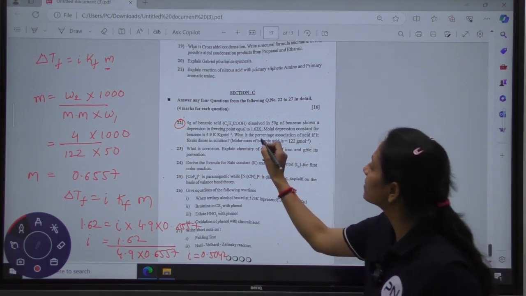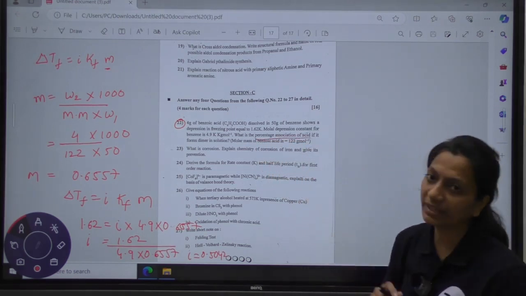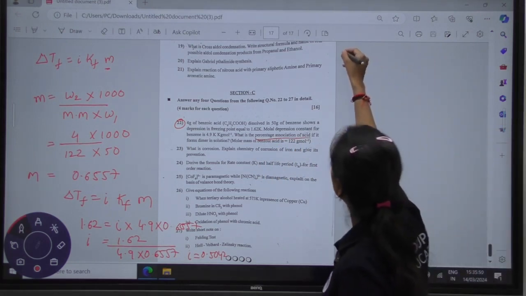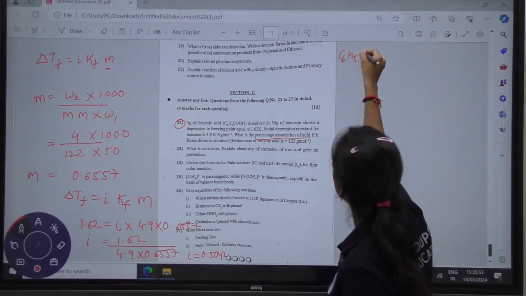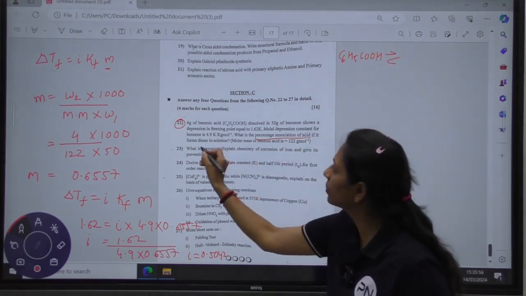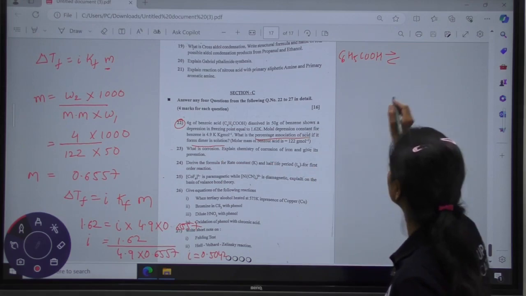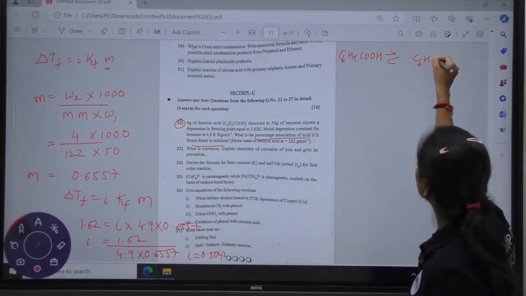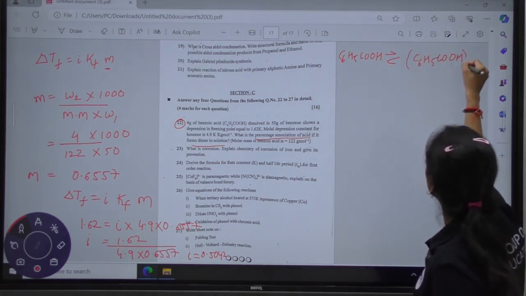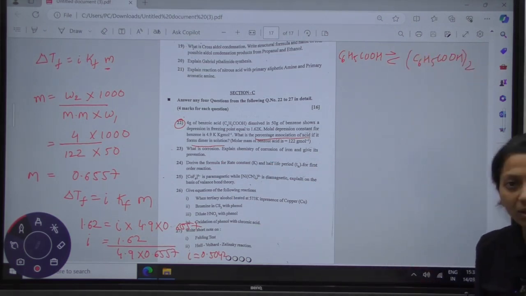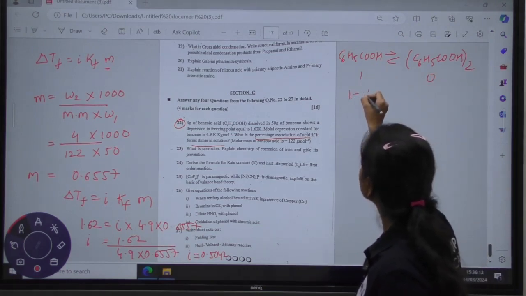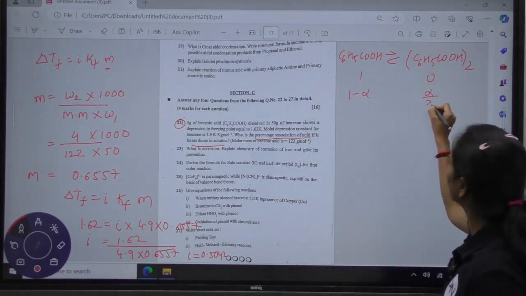Now what you have to find is the percentage association of the acid, so we have to construct the equation for this. The equation will be C6H5COOH forming a dimer. They have specifically told you that it forms a dimer in the solution, so we write the equation for the formation of the dimer of benzoic acid. According to the equilibrium, we have 1 and 0 initially, and 1 minus alpha, giving alpha by 2.